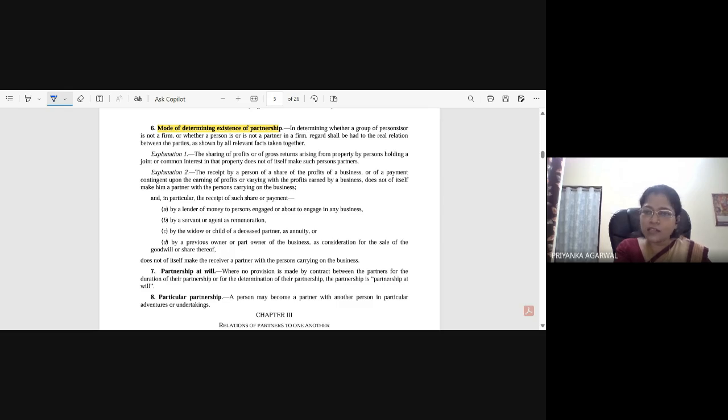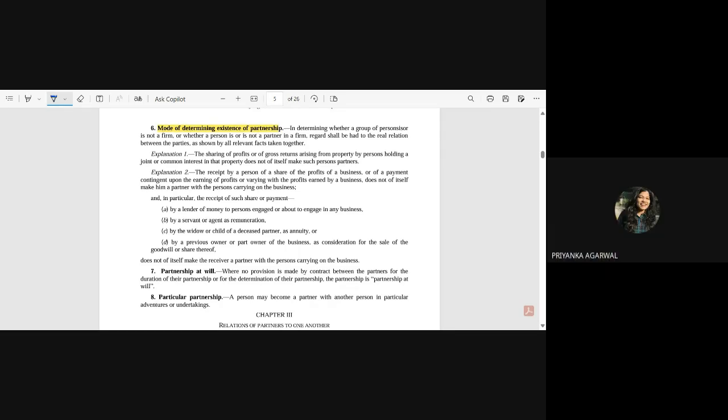So suppose the same property is co-owned by two brothers, and they decide to make it a hotel, and in day to day life they are investing money also. They are doing some advertisement for running that hotel. Just give me, what do you think, is that a co-ownership of land or is it a partnership business? Give me just a minute. Ma'am, it is a partnership business.